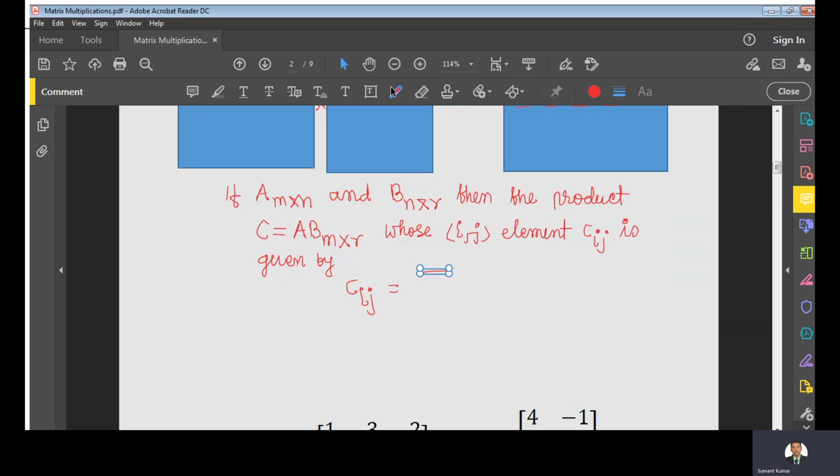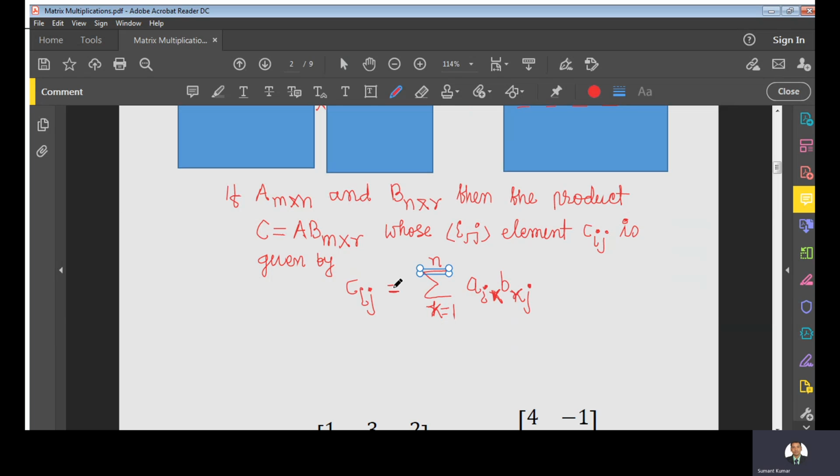Summation, where k is equal to 1 to n, of a_ik into b_kj, where i and j vary. Sorry, r is already being used here, so let us take k from 1 to n, and here a_ik into b_kj, right? So this is the product.